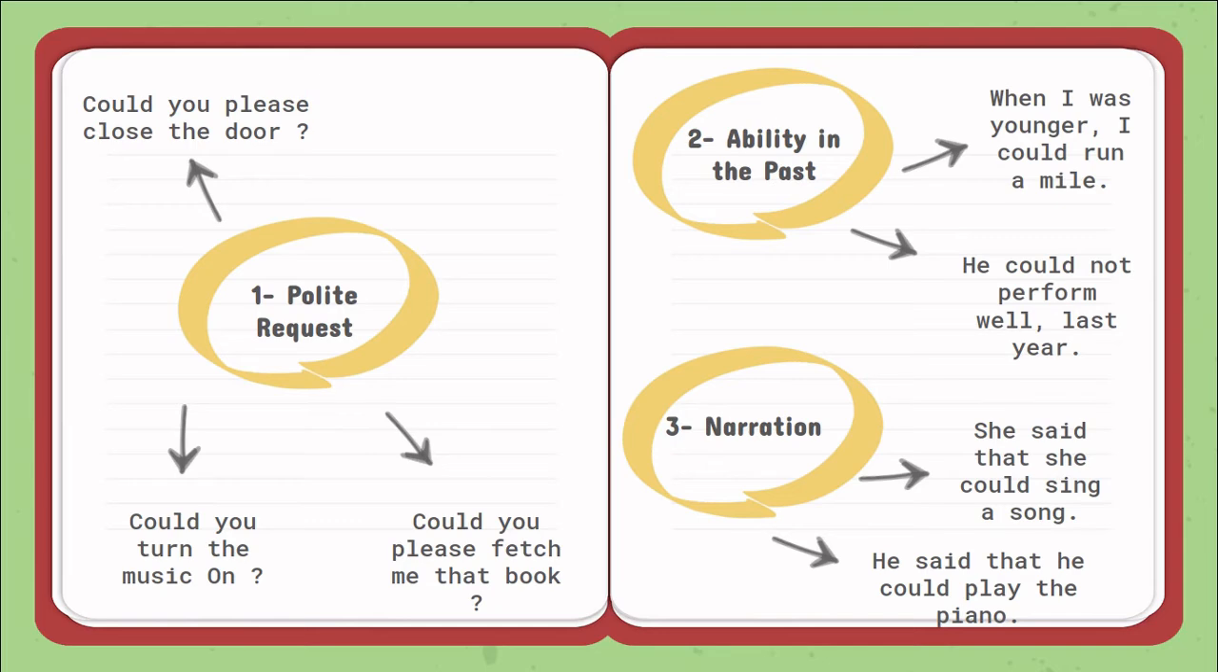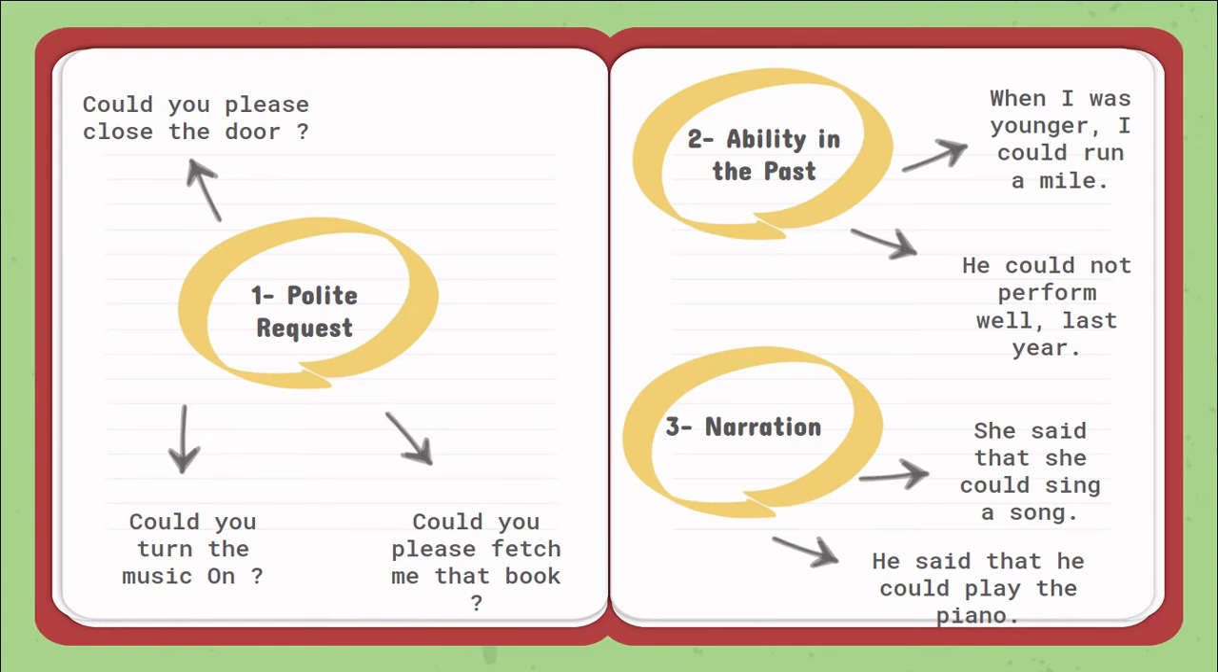The third use of could is in narration. And as we know, could is the past form of can, and if the reporting speech is in past, we convert the reported speech into past as well. We will discuss the rules of narration in upcoming videos. Let's see the examples. She said she could sing a song. He said he could play the piano.